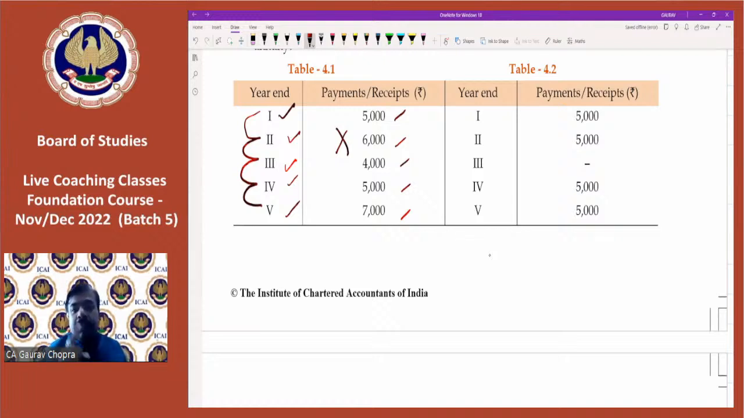Let's check table number 4.2. 5,000, 5,000, dash, 5,000, 5,000. The time gap is the same, the amount is the same, but there is one problem. We have left out 1 year. We have skipped one year in between. If we skip any year, that means the annuity breaks. So this cannot be regarded as an annuity. Okay, so 4.2 is also not an annuity.